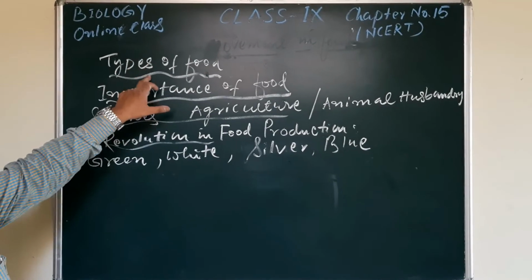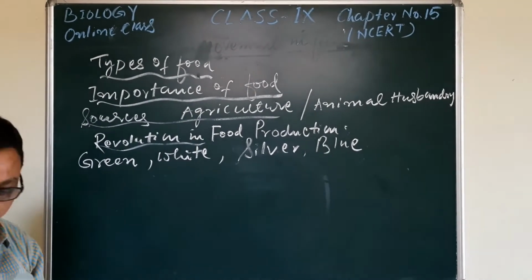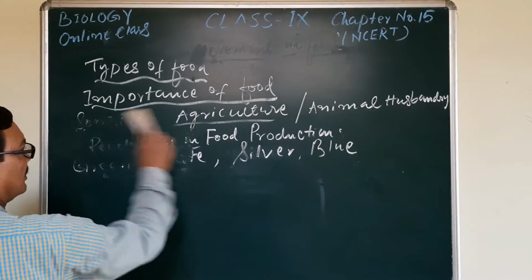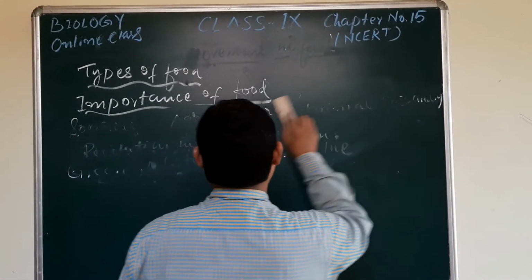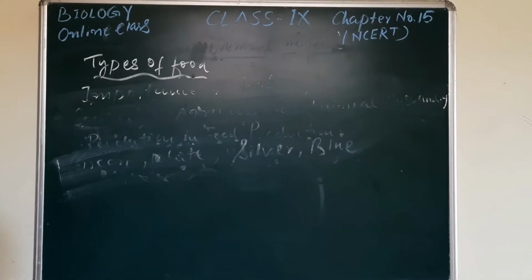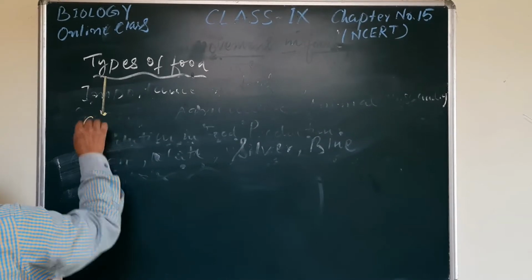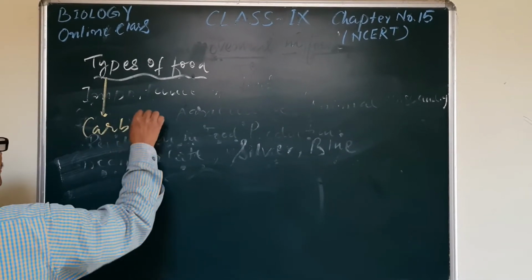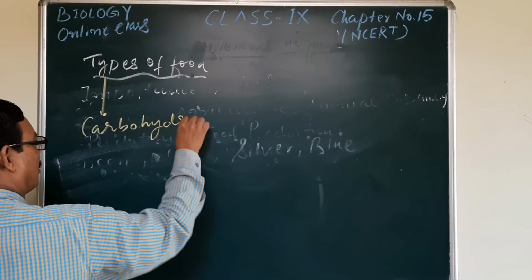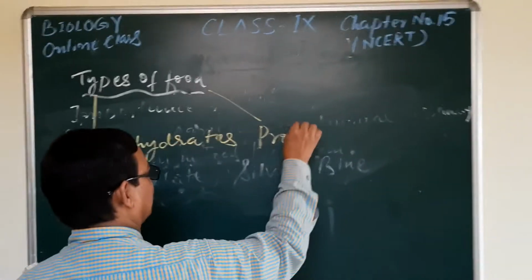But before that, there are types of food. How these three aspects of food we have just mentioned here, like the types of food. We can here see the main types of food which we require. Carbohydrates. The second one is protein.